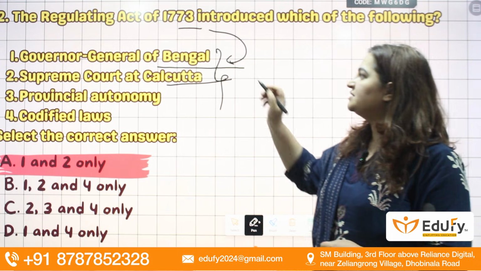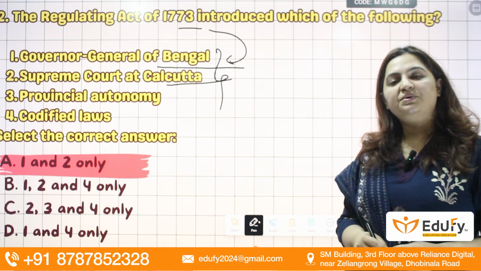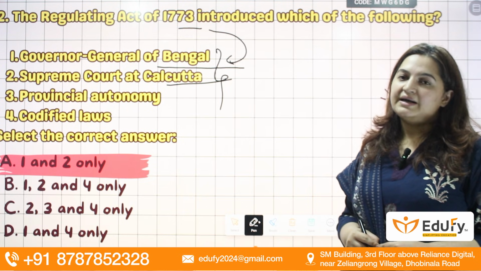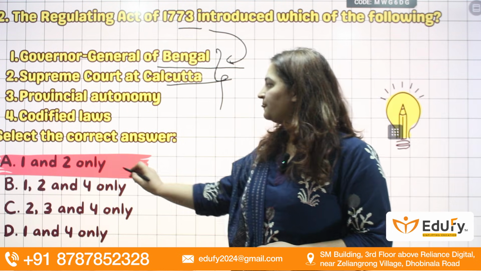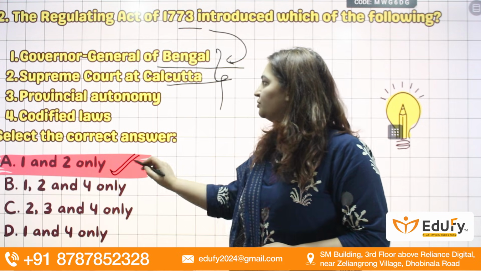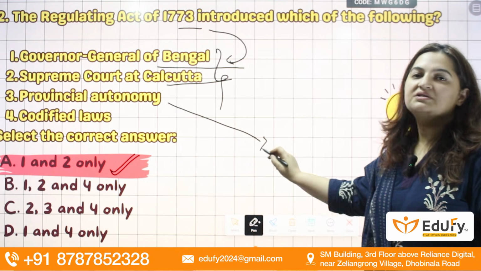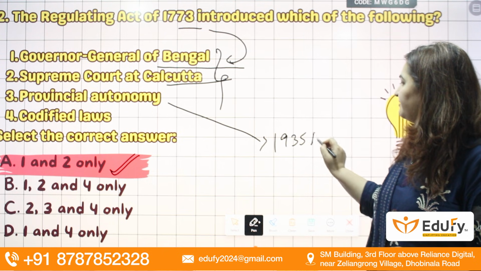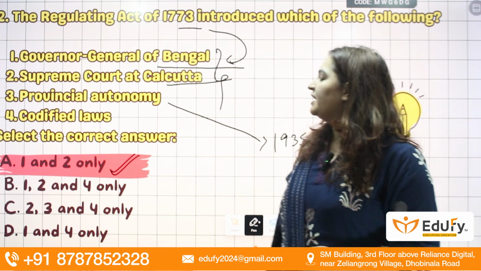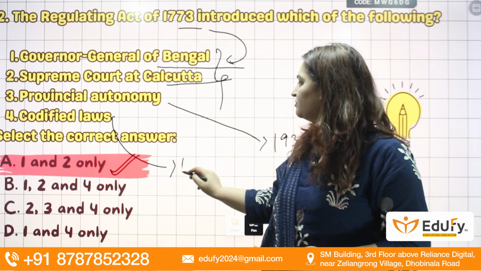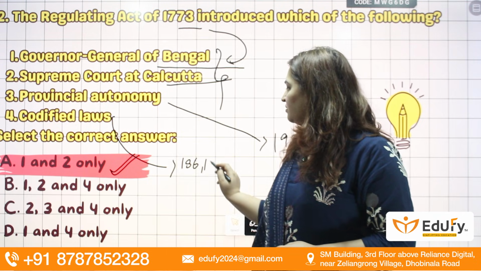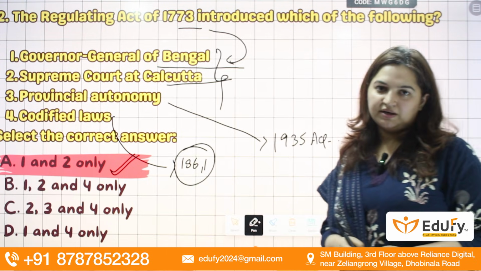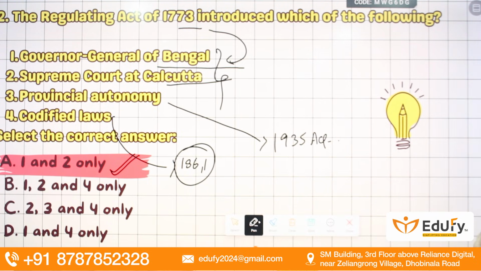Second, in this act itself it was given that a Supreme Court will be established at Calcutta. So your answer will be A, 1 and 2. Provincial autonomy was started later via the 1935 Government of India Act, and codification of laws was done around 1861. Okay, so your answer will be 1 and 2 only.